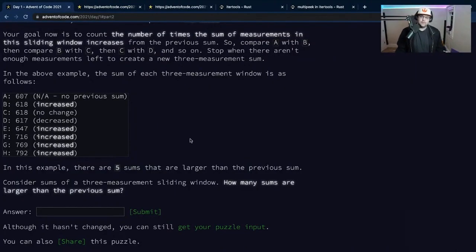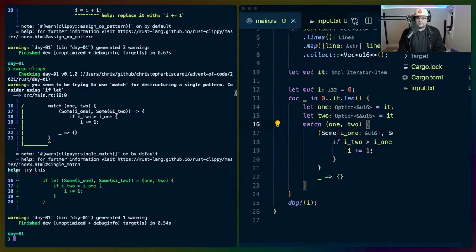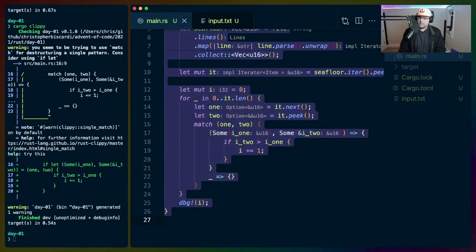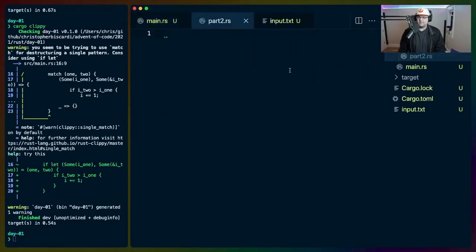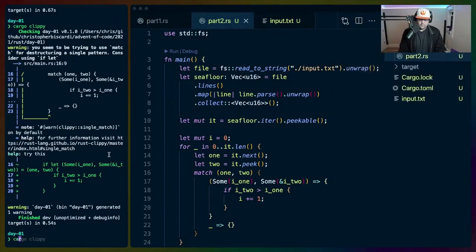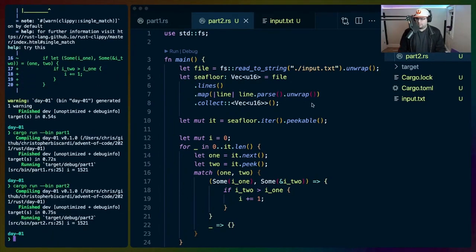So we do need to peek 5 items. Once we have an example that is only 5 numbers, then we stop. So sliding windows. Let's copy this. I'm going to make part2.rs, and I'm going to move this in here and rename this to part1. And then if we want cargo run part1, that should still work. Yeah. Okay, cool. So cargo run part2, and this is going to be the sliding windows version.